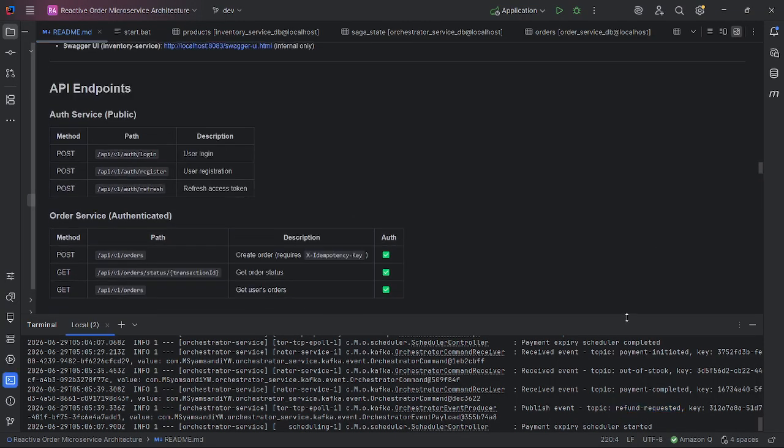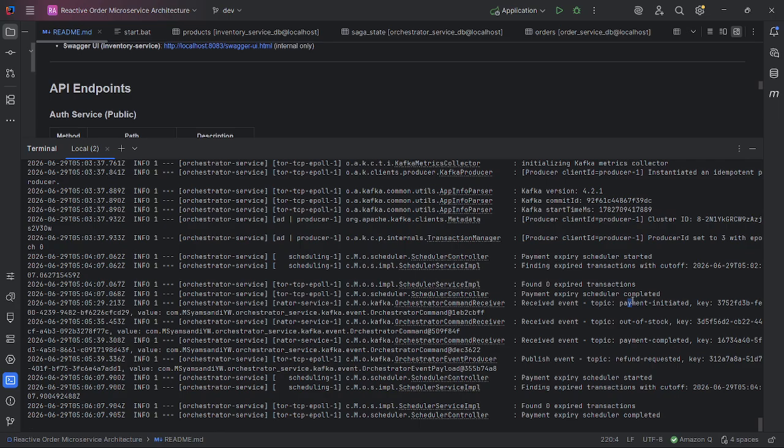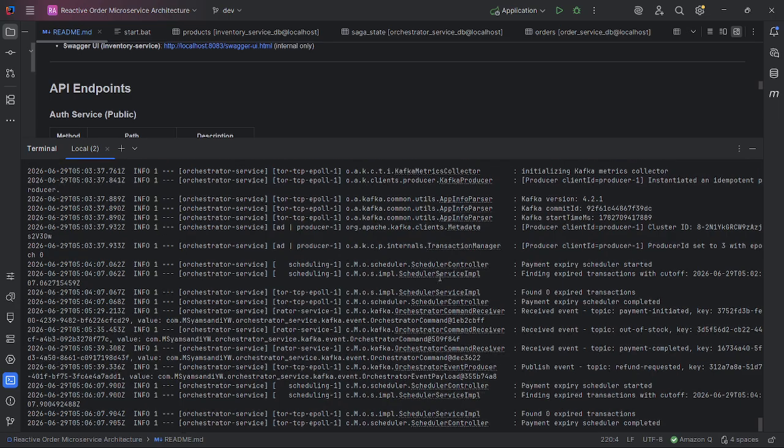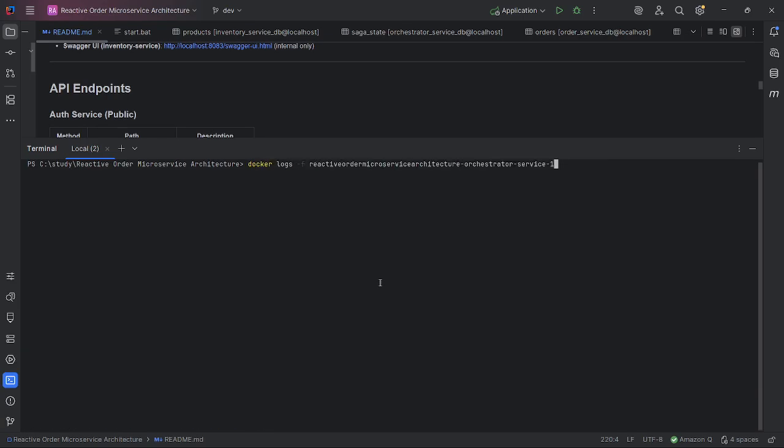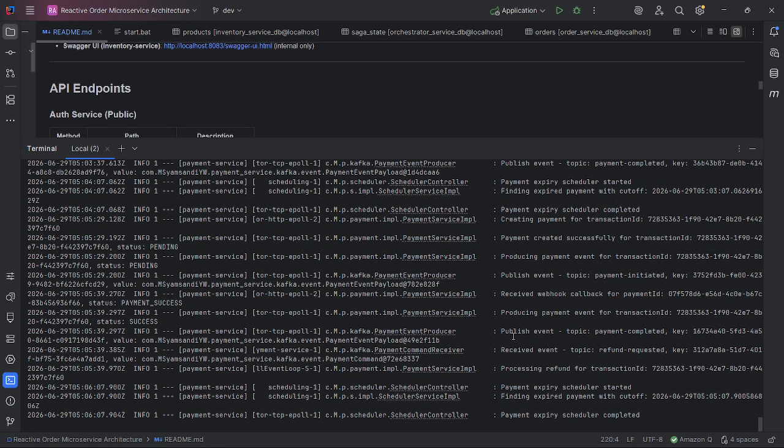let's check the payment service log. Let's clear this. Payment service. It retrieves event topic refund requested.